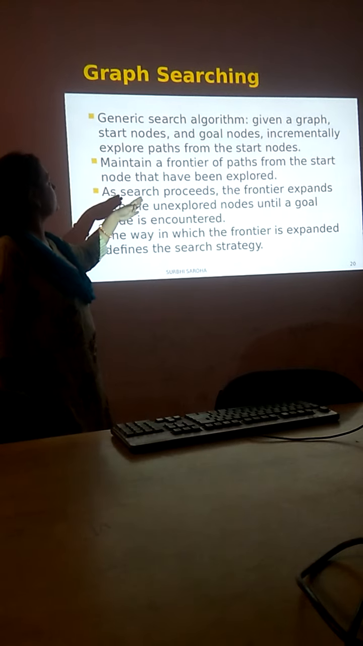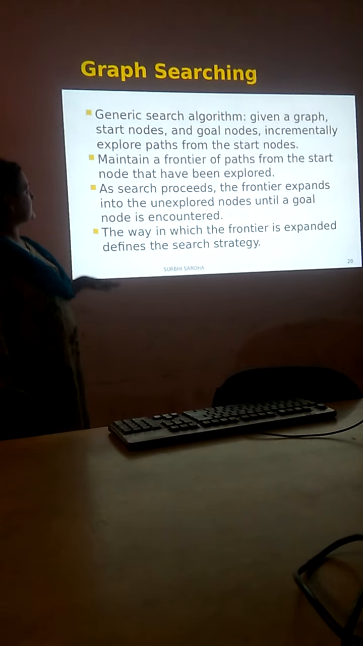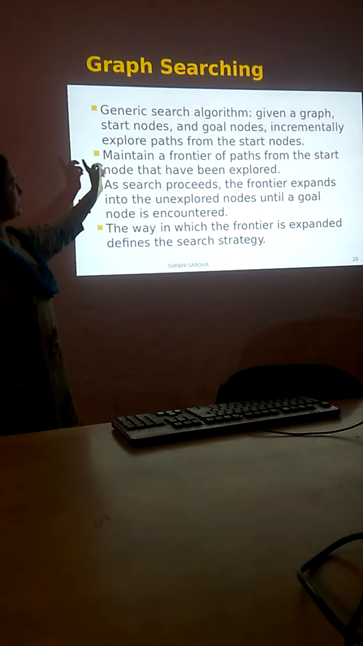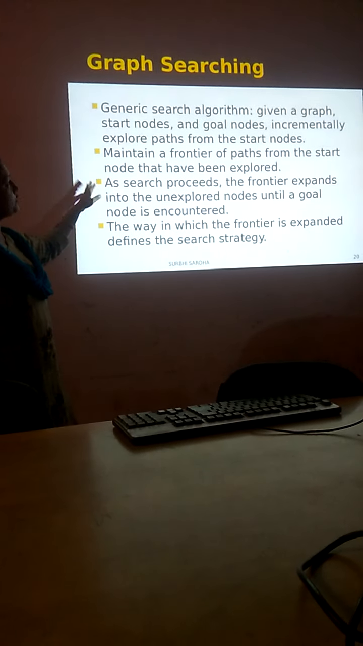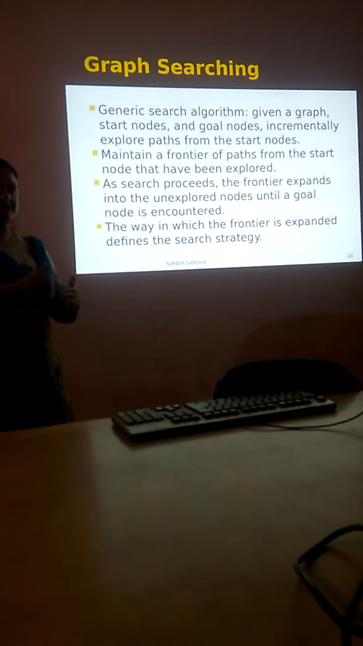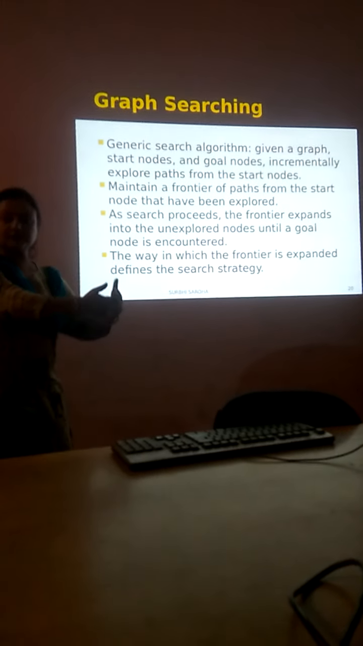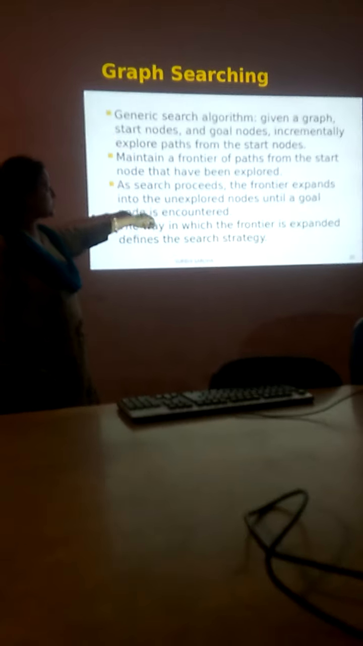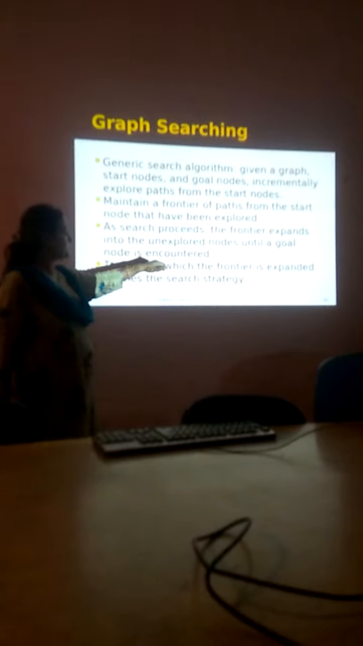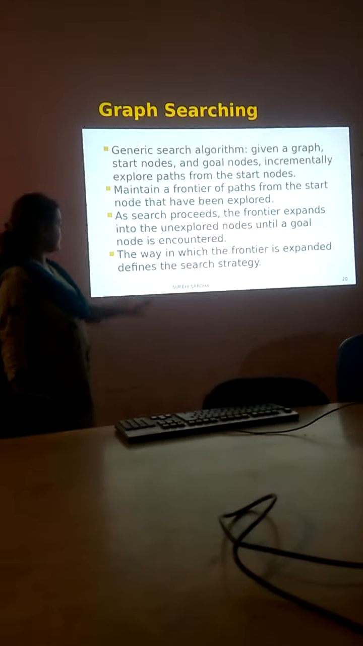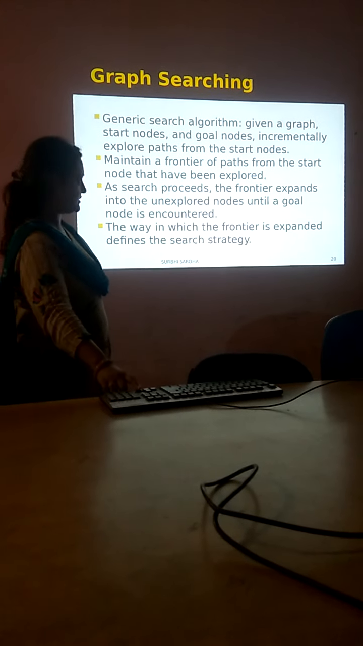So the generic search algorithm, this is graph searching. Given a graph, start node and a goal node, it incrementally explores paths from the start node. So it keeps on incrementing, like from the start node it is searching for the goal node. If it finds the goal node, then the rest of it become the frontier nodes, right? As search proceeds, the frontier expands into unexplored nodes until a goal node is encountered. The way in which the frontier is expanded defines the search strategy.